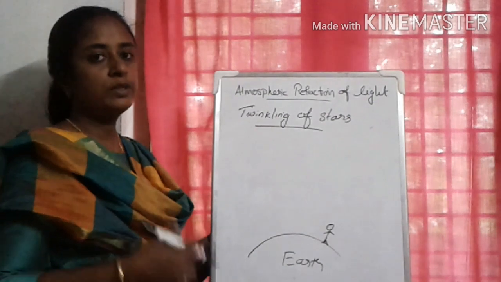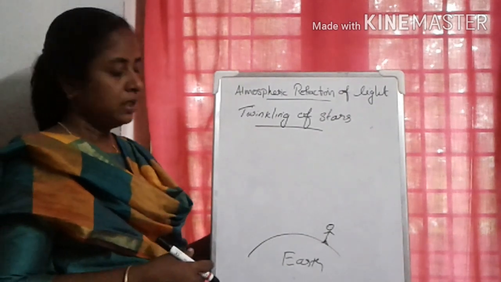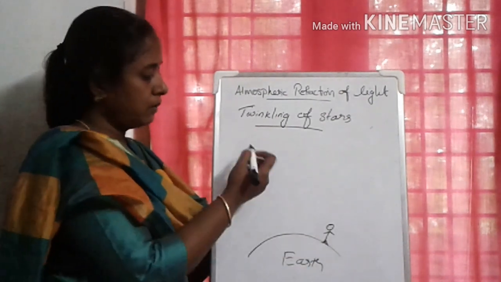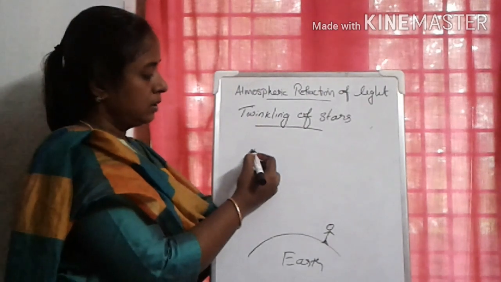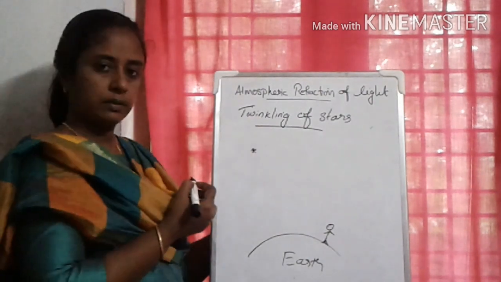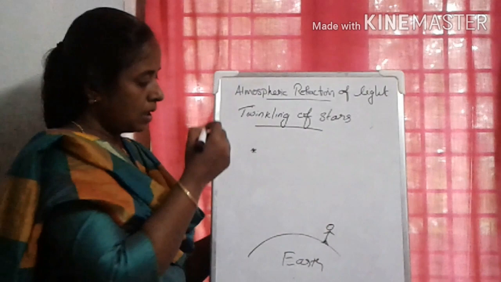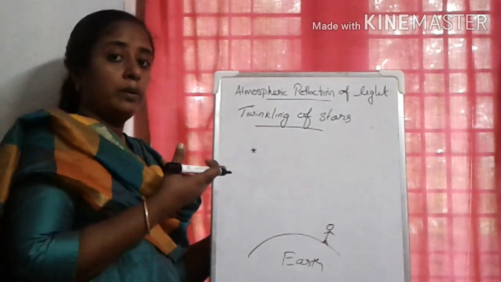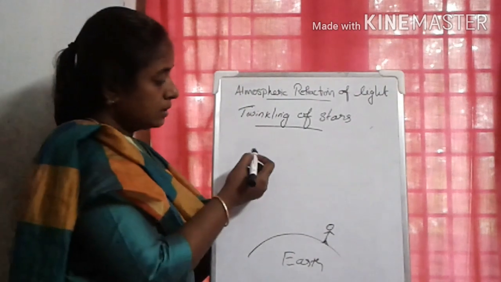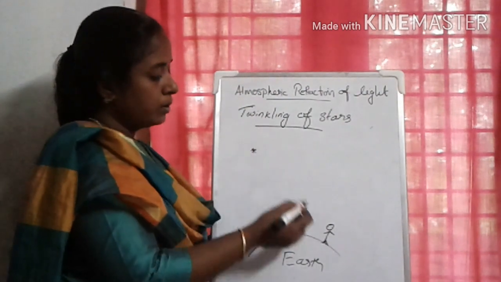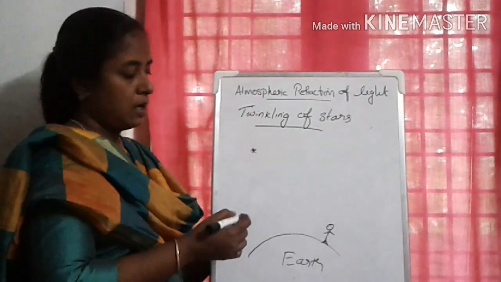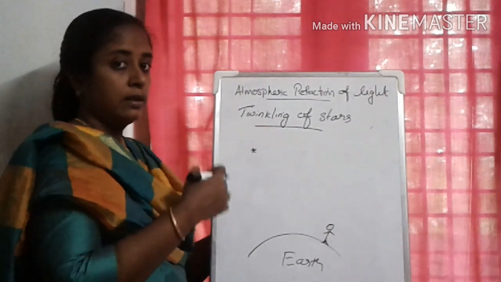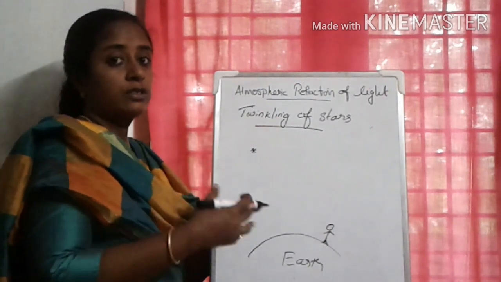What is the reason for twinkling of stars? Consider a person is observing a star. This is the position of the star. And the stars are very far away from Earth. So the starlight has to travel a long distance to reach Earth. And as we studied, it will undergo refraction continuously.